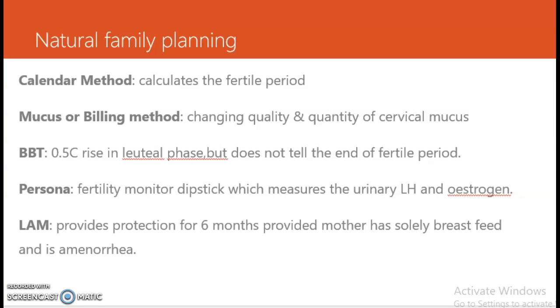Now the natural family planning methods. Calendar method: calculate the fertile days. The maximum fertile days are from the 12th day of the cycle till the 22nd day of the cycle. The mucus or the Billings method is based on changes in the quality and the quantity of the cervical mucus. Basal body temperature shows a 0.5 degree centigrade rise in the luteal phase but does not tell the end of the fertile period. And Persona, the fertility monitor dipstick, measures the urinary LH and the estrogen. And the lactational amenorrhea method provides protection for 6 months provided the mother has solely breastfed and is amenorrheic.